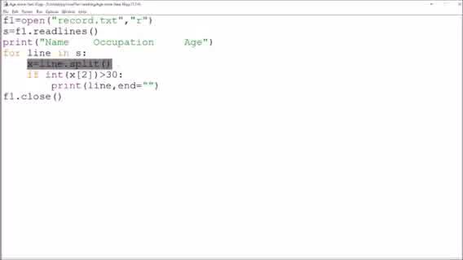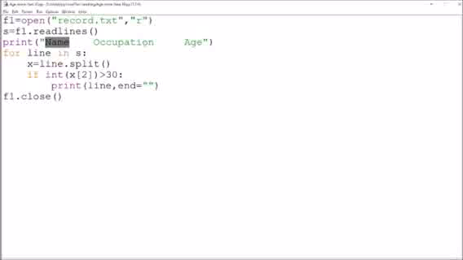Now here if we use readline and try to split it, in that case the last line will be the blank line. It will not have this x2. When we are using split, it will be converted into a list of words.